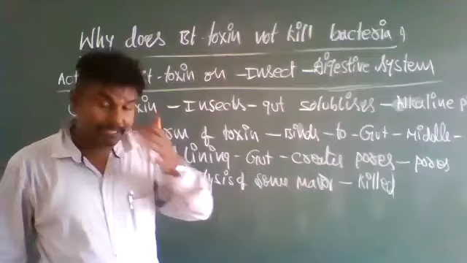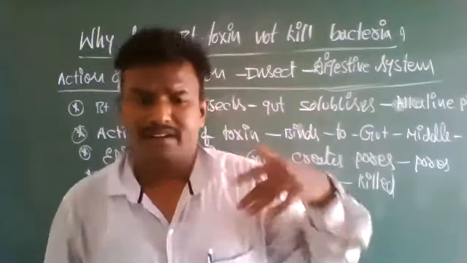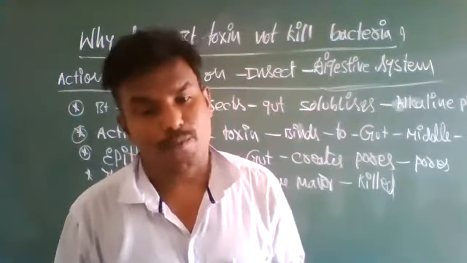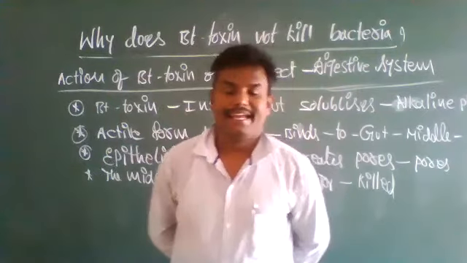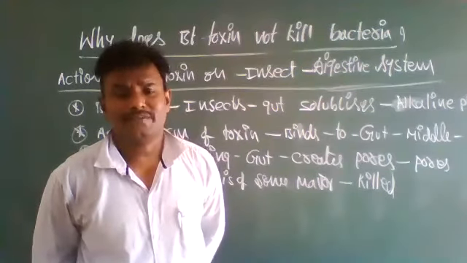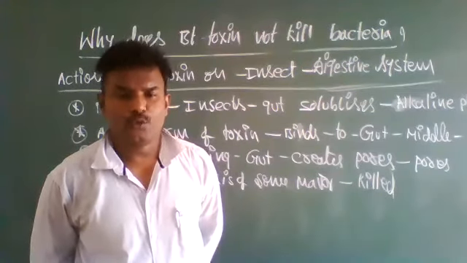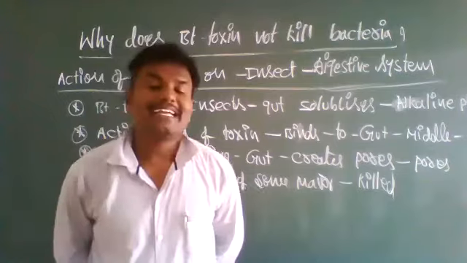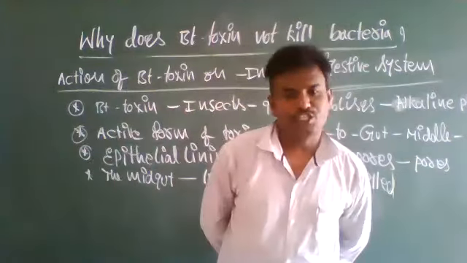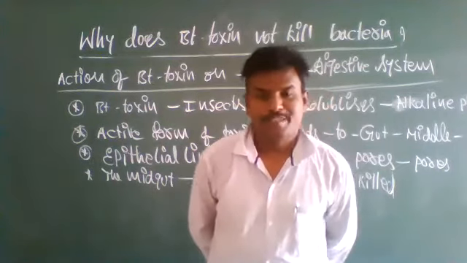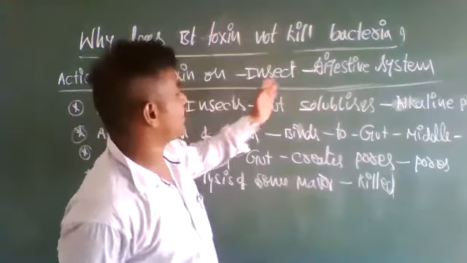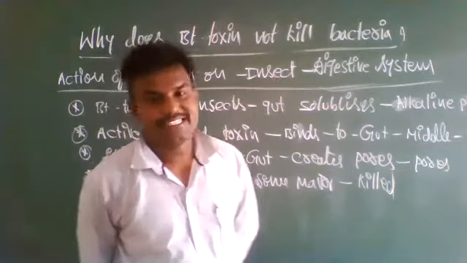So the insect cannot cause further damage to the crop. In such a way, insects will die, and the cotton plant, brinjal plant, tomato plant, potato plant, whatever genetically modified plants are cultivated, gets protection and increases the crop. This is the action of Bt toxin on the insect's digestive system.